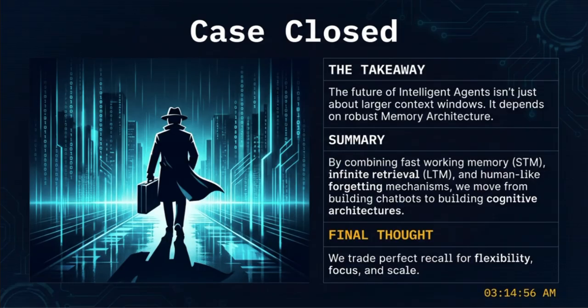We have reached the end of our investigation, and the case is now closed. The primary takeaway today is that the future of intelligent agents is not just about having larger and larger context windows. Instead, it depends on building a robust and tiered memory architecture. By combining fast working memory for short-term tasks with infinite retrieval for long-term knowledge and human-like forgetting mechanisms, we move from building simple chatbots to building true cognitive architectures. We are moving from parrots to partners.